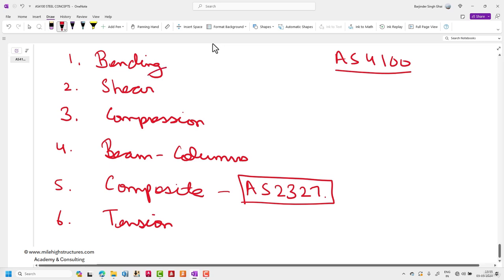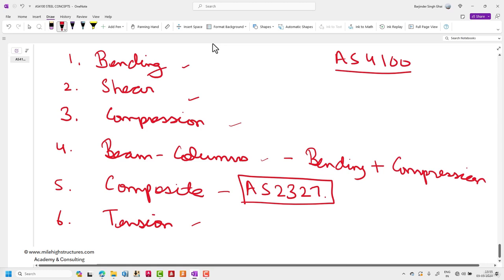But the most important concepts that we need to understand for the behavior of structural steel are the bending, shear, tension, compression, and the beam column, which is basically the mixing up of bending plus compression.